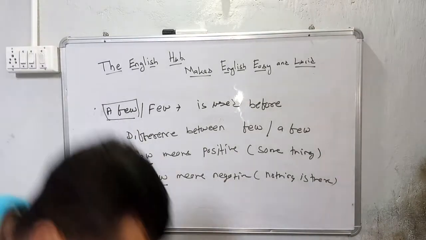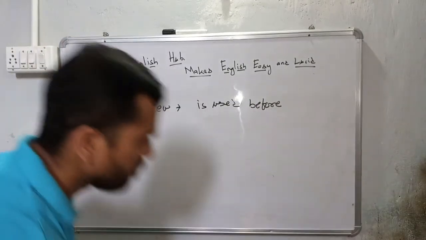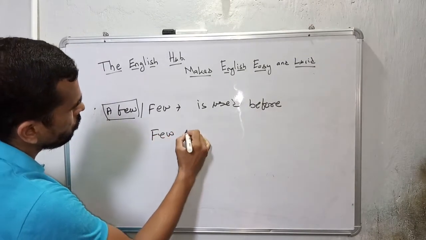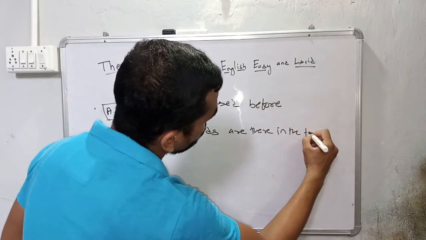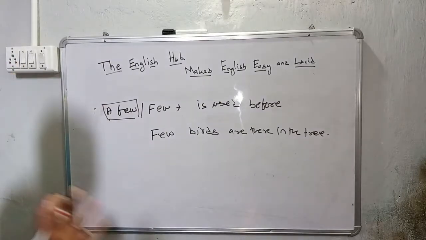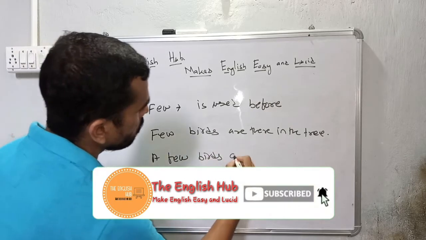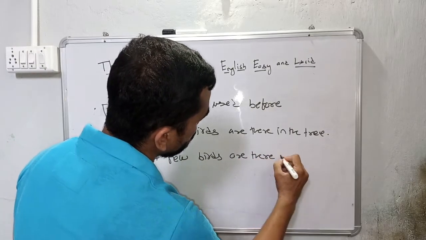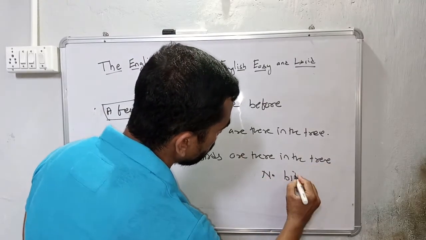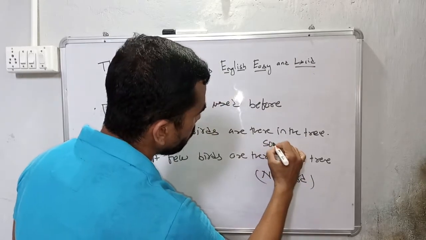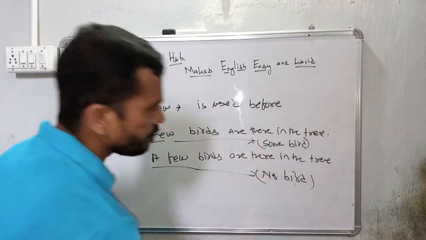Okay. For example, few birds are there in the tree. It is positive. Few birds are there. If I write a few birds are there in the tree, it means no bird. Few means some, a few means none.